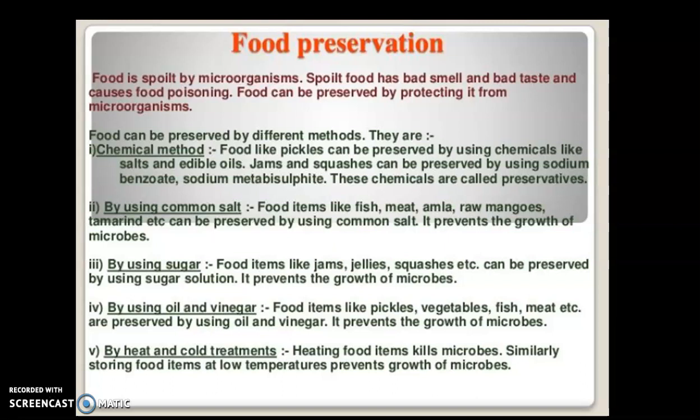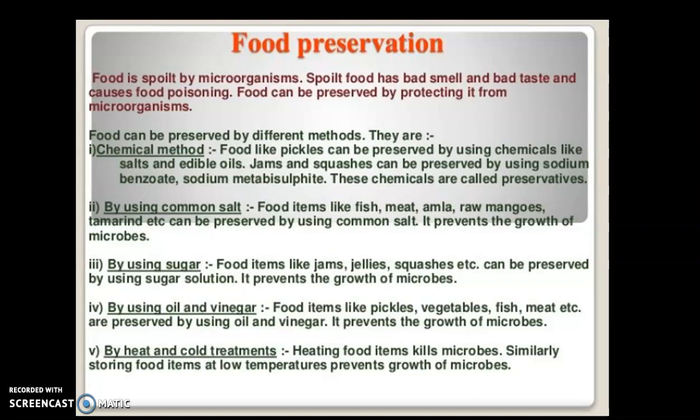So let me tell you the names of some of the food poisoning bacteria because of which food usually gets spoiled. They are Salmonella, Staphylococci and Clostridium. These are some of the names of the bacteria. I'll give you the notes in written form, and I'll write it down. You can note it. Fungi that cause food poisoning: some fungi are also responsible for food poisoning, that is Aspergillus and Penicillium.